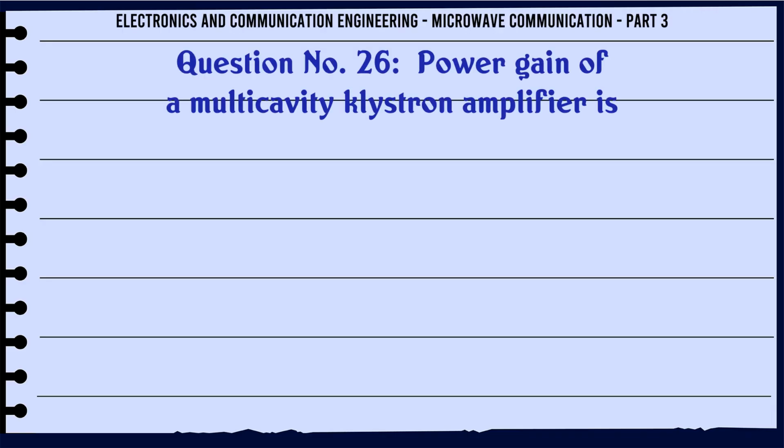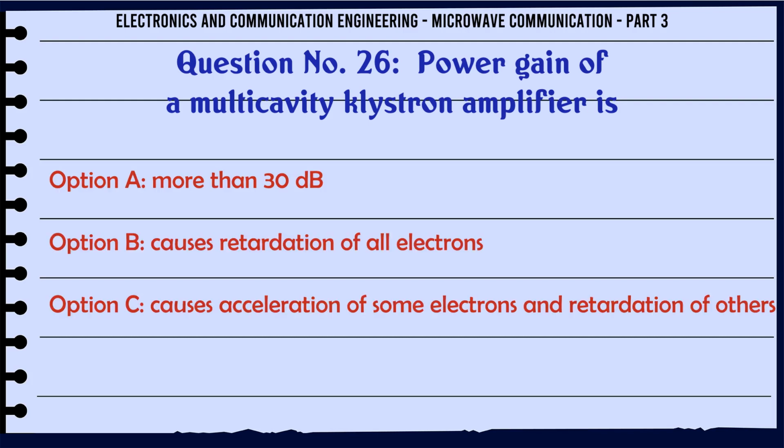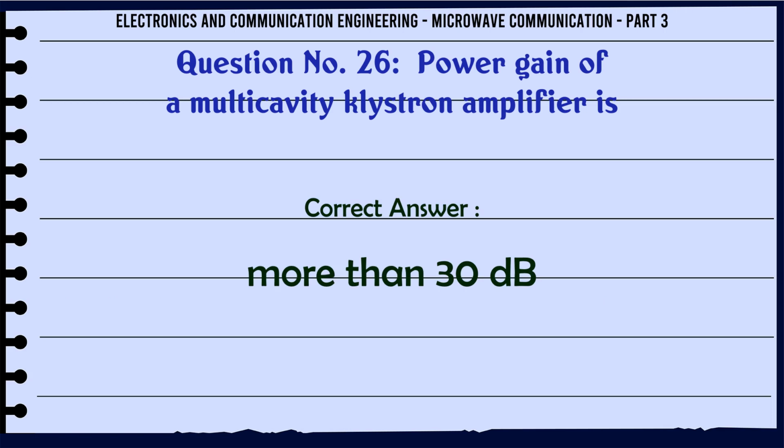Power gain of a multicavity klystron amplifier is A. more than 30 dB, B. causes retardation of all electrons, C. causes acceleration of some electrons and retardation of others, D. none of the above. The correct answer is more than 30 dB.